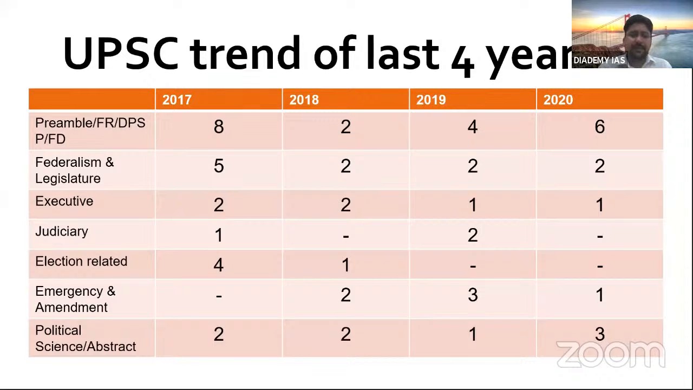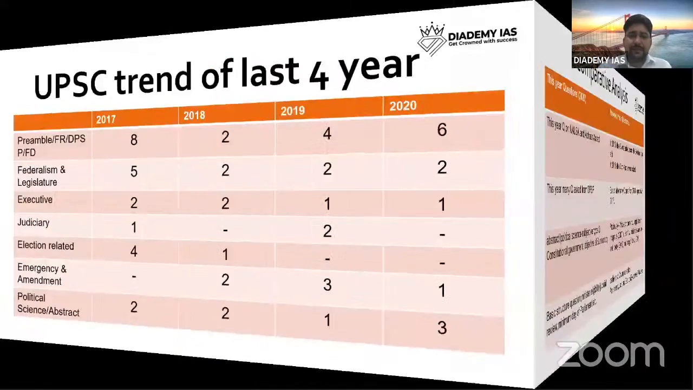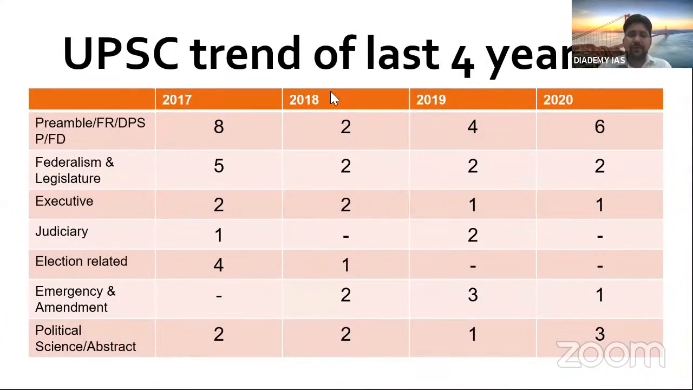Then emergency and amendment. In 2017, no question was there. In 2018, 2 questions were there from emergency and important amendments. In 2019, 3 questions were there. This year also 1 question was there, right? So as I said, questions will be there in one form or another.